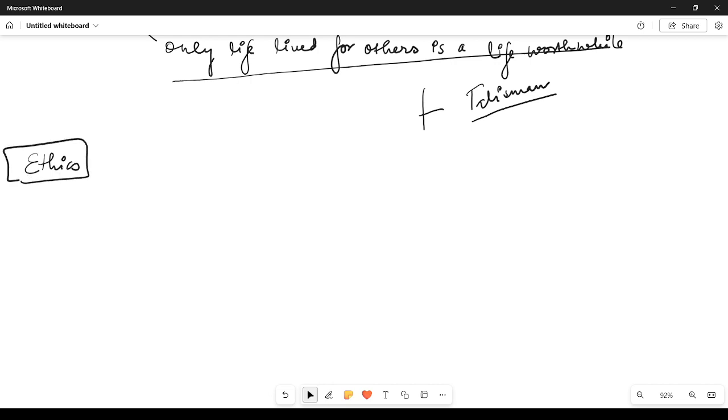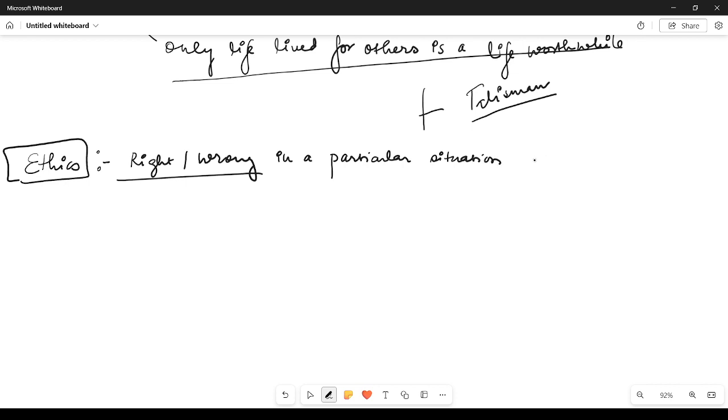We first have to know the meaning of the word ethics. Ethics simply means what is right or what is wrong in a particular situation, circumstances, or human behavior.